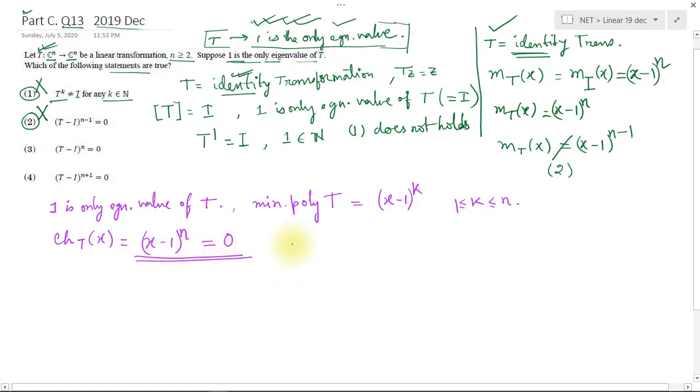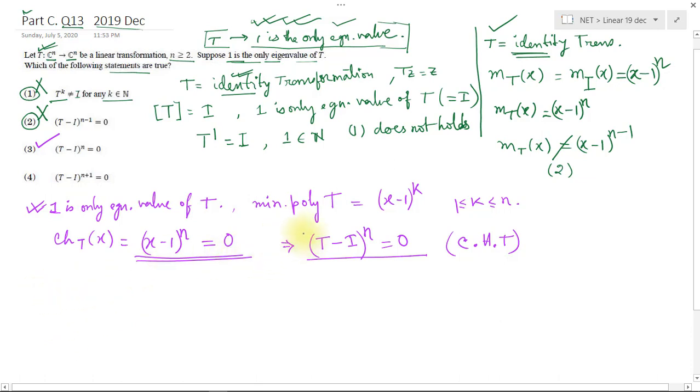And from the Cayley-Hamilton theorem, we can say that T minus the identity transformation to the power n is 0. So for every linear transformation satisfying the condition, we have T minus identity to the power n is 0. So option 3 will be a correct option. Now option 4 can be easily checked from option 3.